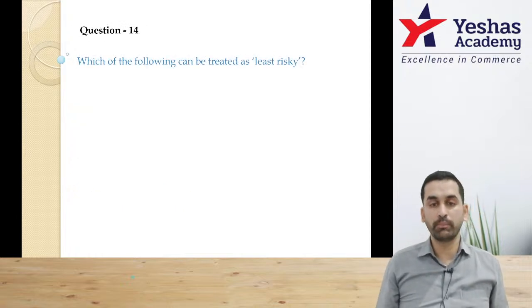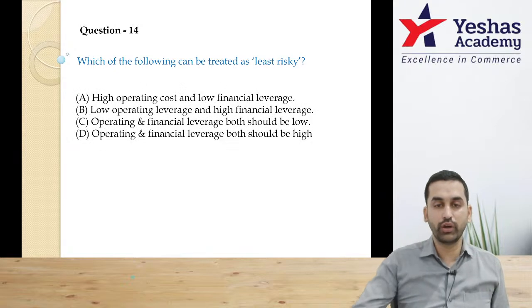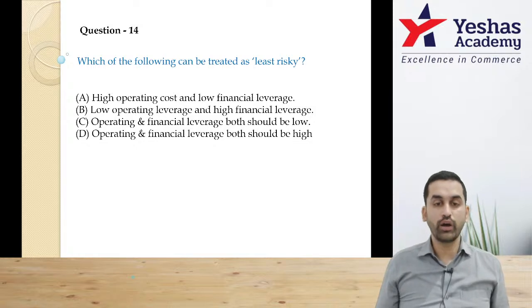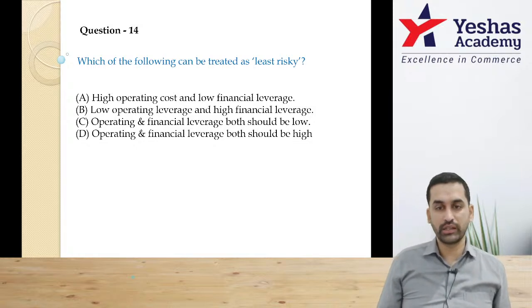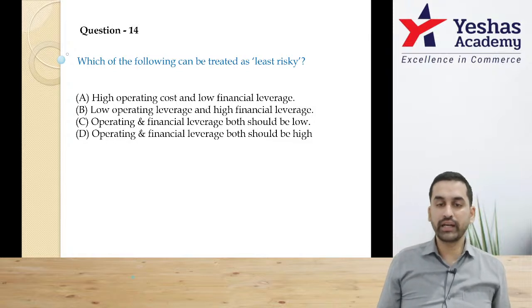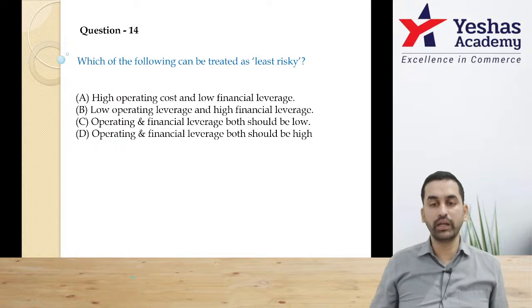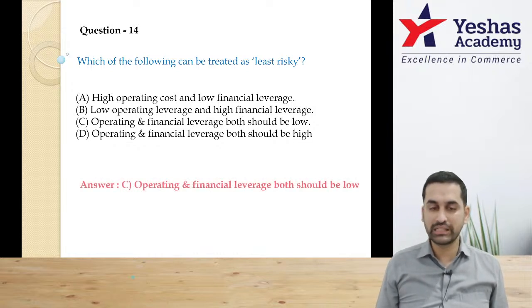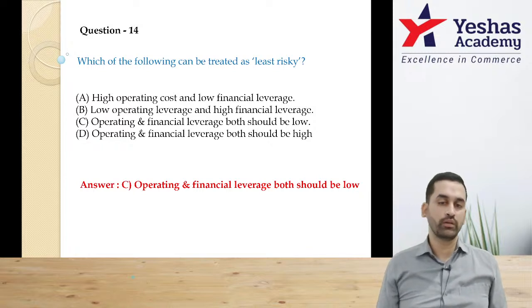Let's move on. Question number 14. Which of the following can be treated as least risky? High operating leverage and low financial leverage. Low operating leverage, high financial leverage. Operating and financial both low, and both high. The question is least risky. Therefore, I will go by option C. Everybody, do you agree with me?